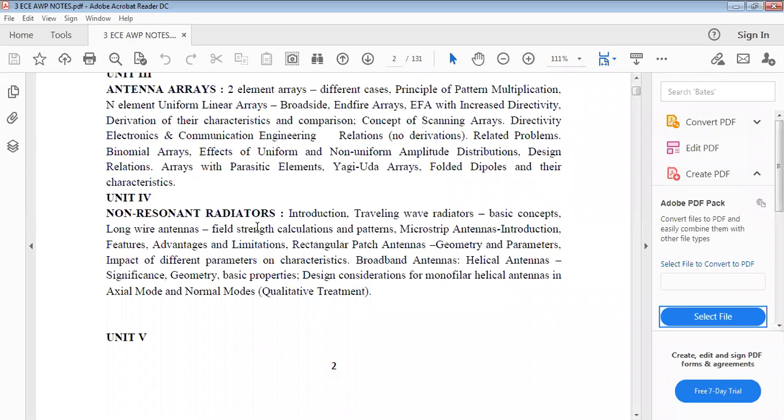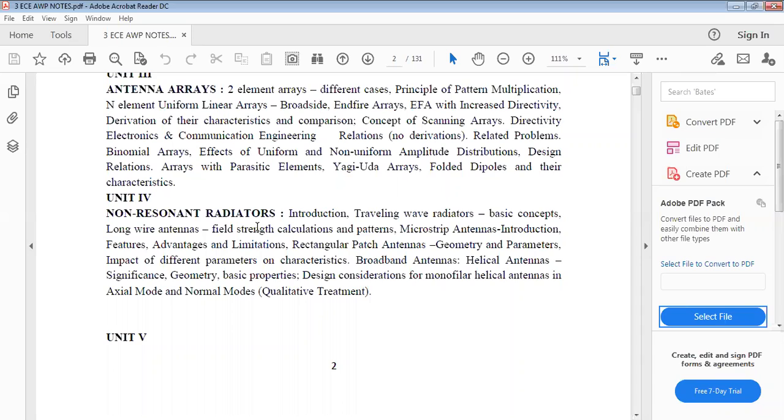End-fire means the radiation occurs along the axis of the array. Numerically, in a broadside array the resultant radiation occurs at 90 degrees to the main axis of the array. In an end-fire array the radiation is along the axis, and the array axis is at 0 degrees with the radiation main axis. That is called an end-fire array.